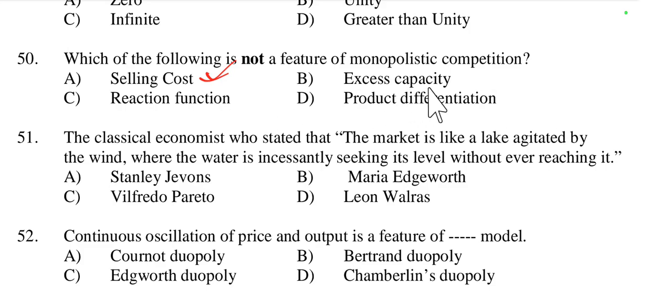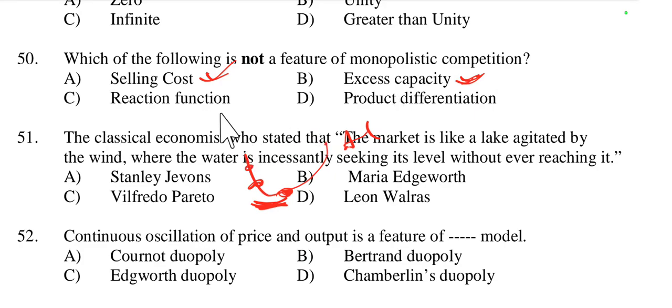And the second one is excess capacity. Yes, in monopolistic competition we find excess capacity, but in perfect competition there is no excess capacity. In monopolistic competition we find excess capacity because we cannot produce at the minimum of the average cost curve. The average cost curve's minimum point is here, but we produce at other points, here or here. The gap between the minimum point and the other point is called the excess capacity. So excess capacity is found in monopolistic competition.